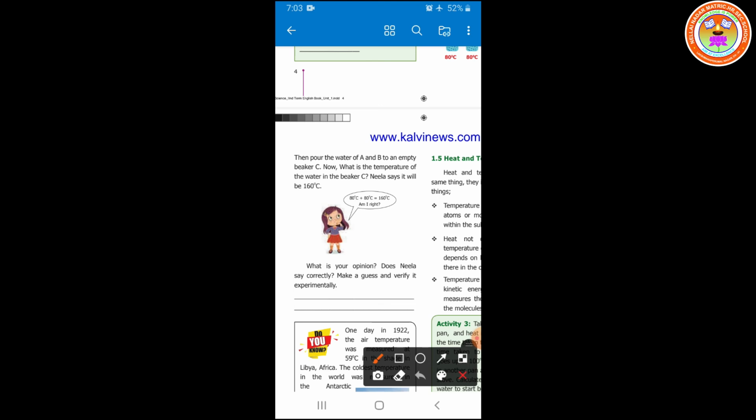In beaker A we have 80 degrees Celsius. In beaker B also we have water at 80 degrees Celsius. So we are mixing both A and B into another beaker, C. Now what will the new temperature be? Nila said that 80 plus 80 must come, 160 degrees Celsius. Is Nila correct? Can you tell me your opinion, students? Yes, this is wrong. Nila is wrong.